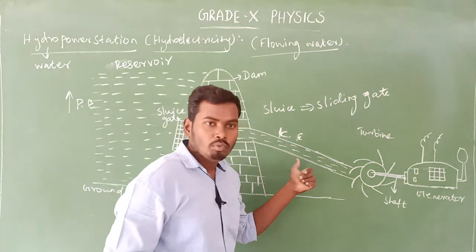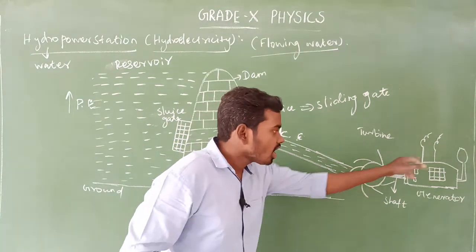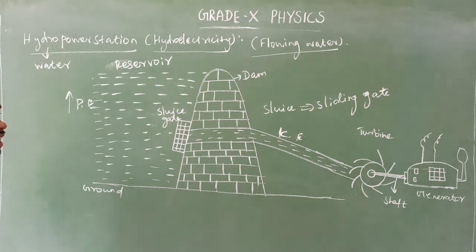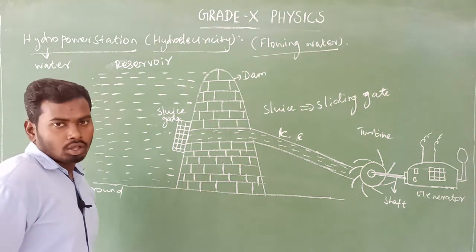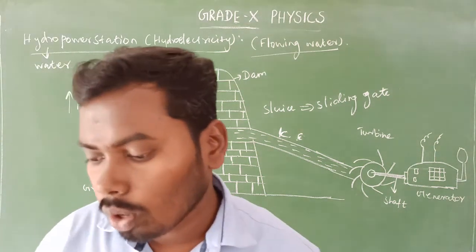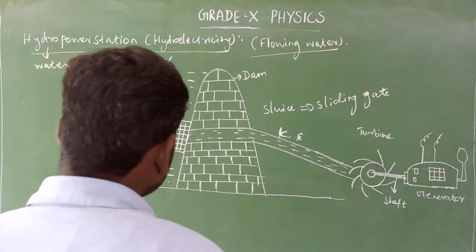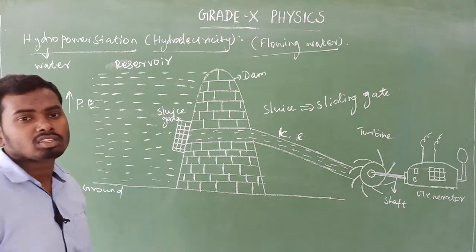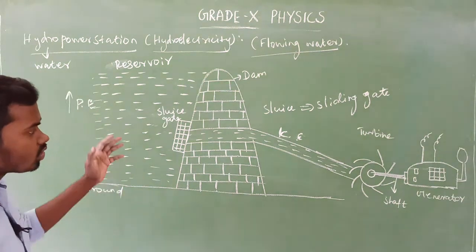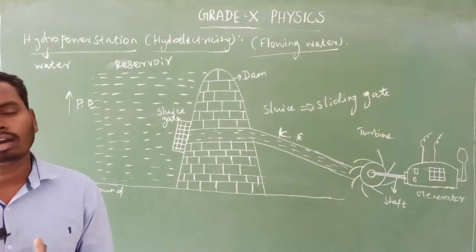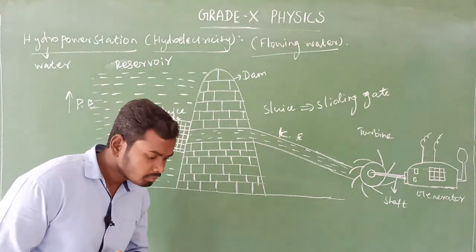Due to this flowing kinetic energy of the water, we can generate electricity. So this is also one of the methods to generate electricity. More and more methods are there to make electricity. Is there any doubt? Very simple concept. Okay, I'll repeat again.